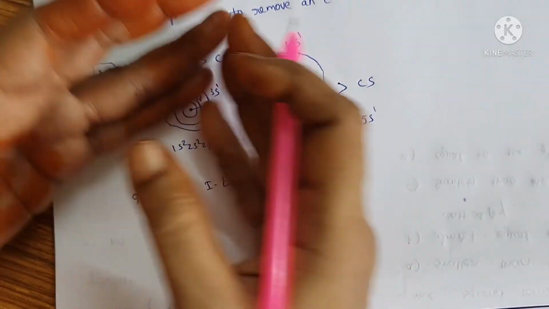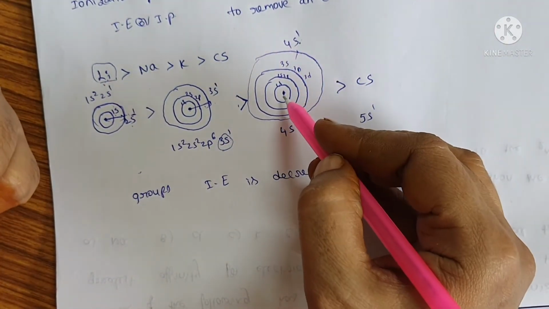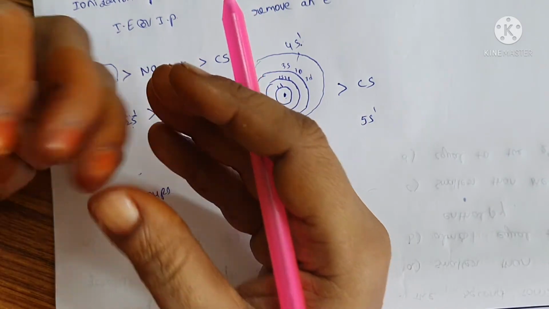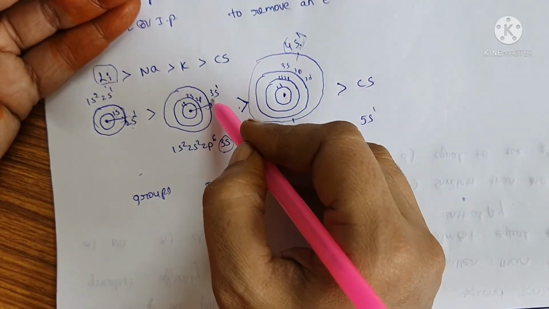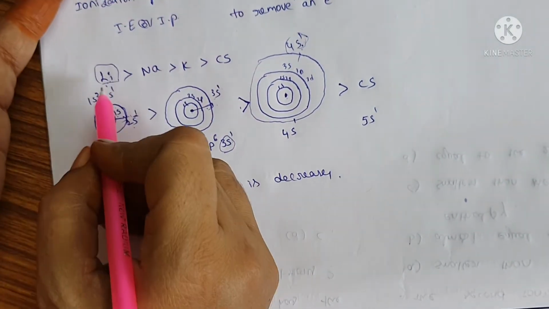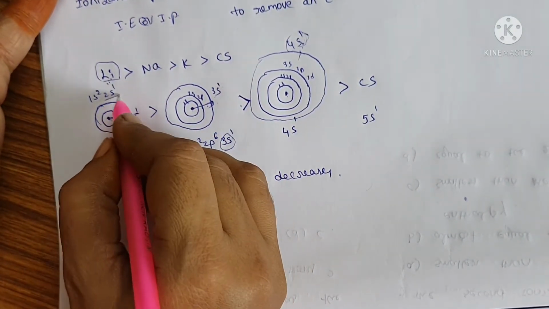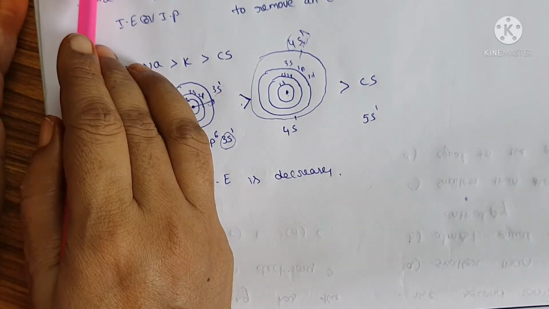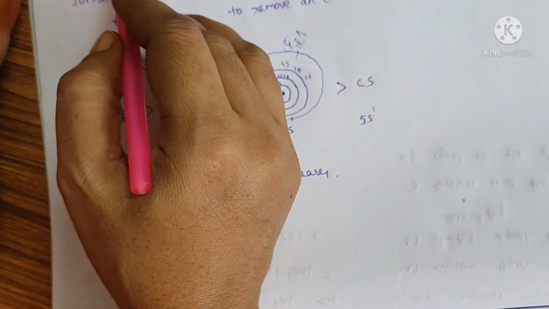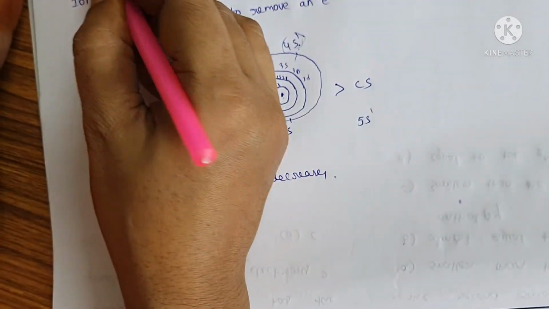Due to the increase in atomic radius, the attraction between the outermost electron and the nucleus is less. So we can easily remove the electron in the outermost shell, compared to lithium, because its outermost electron, in 2s1, is nearer to the nucleus. So the metal having the highest ionization potential in these options is lithium.